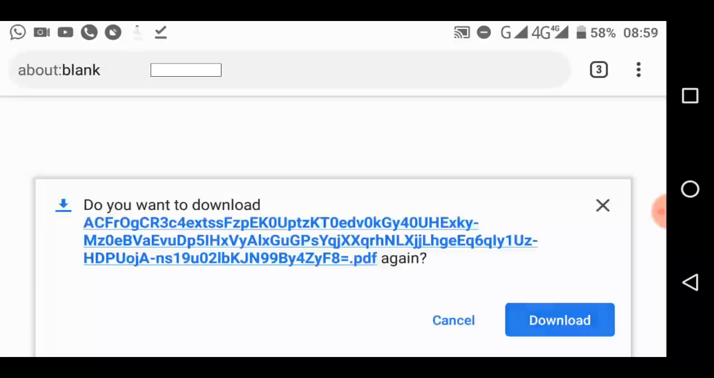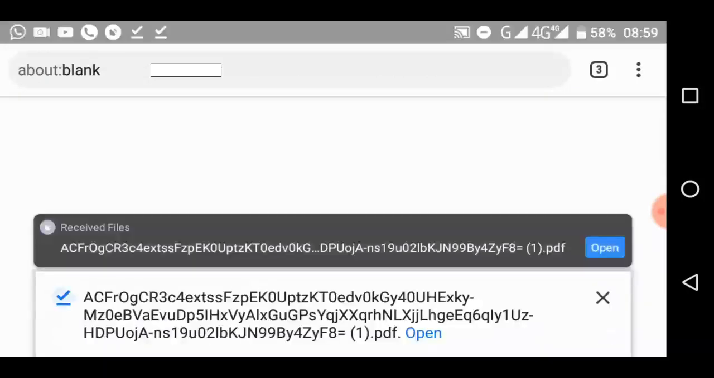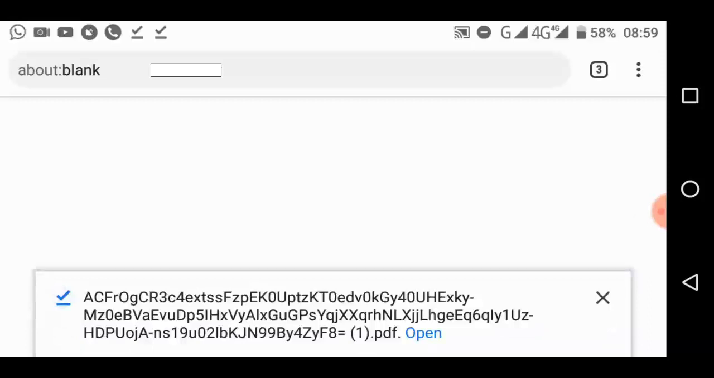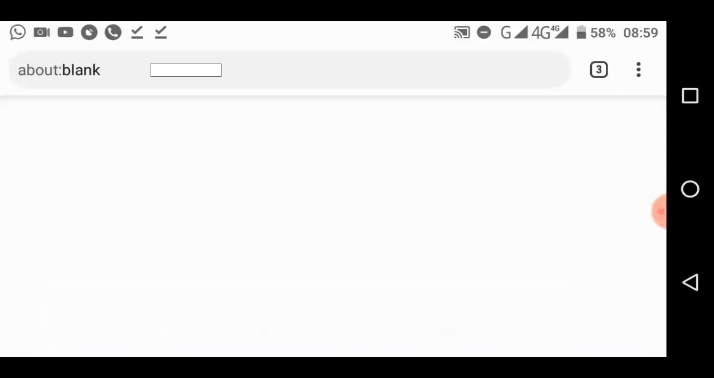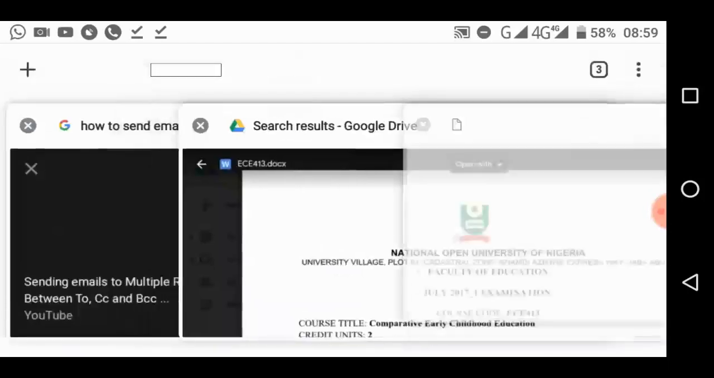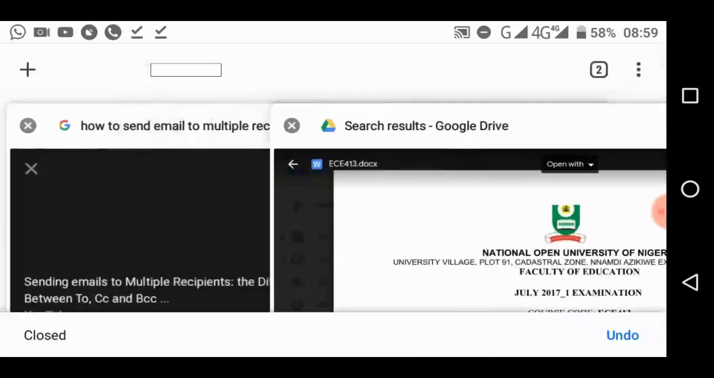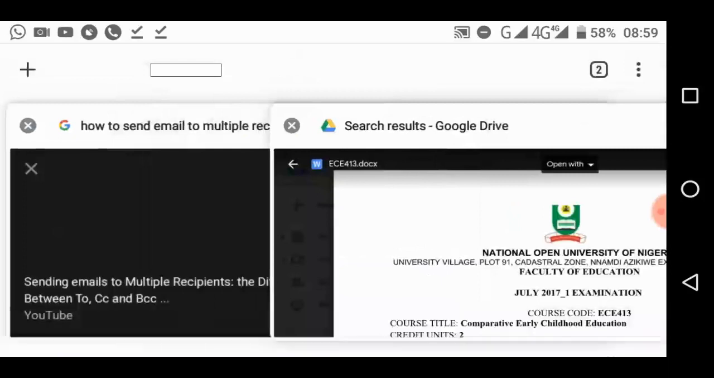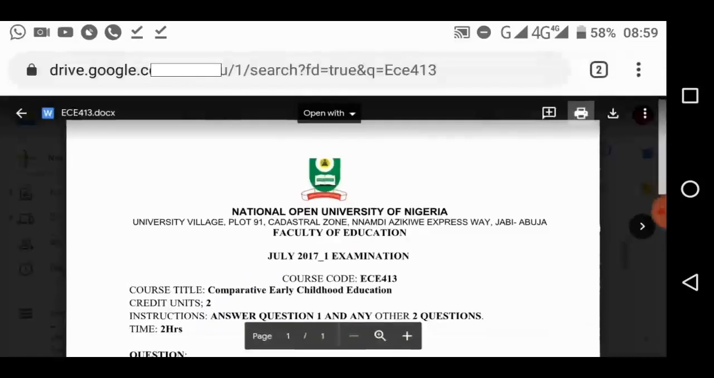It says I've downloaded it earlier, so it asks whether I want to download it. I say yes. So look at that, it has been downloaded. So you just touch open, and if you have this application we call WPS Office, it will immediately open on your phone. If it's on your computer, there are many applications to open this. You can use Google Chrome to open a PDF. You can use any web browser these days to open that.